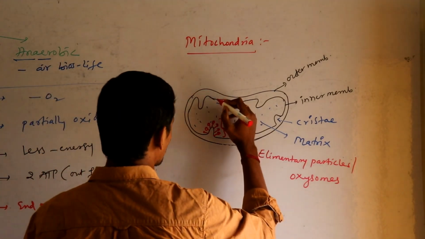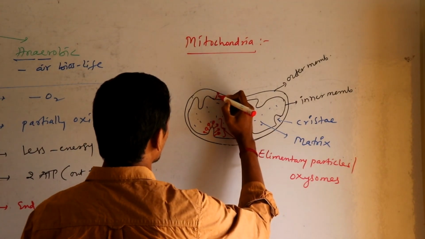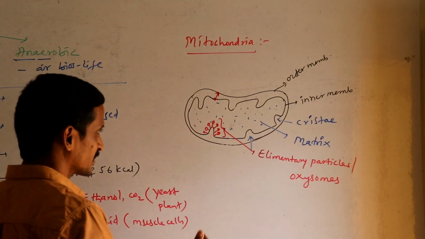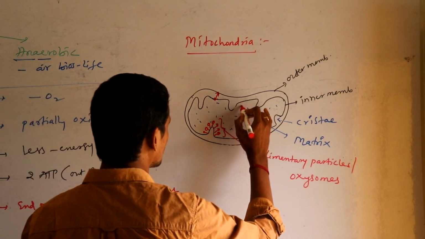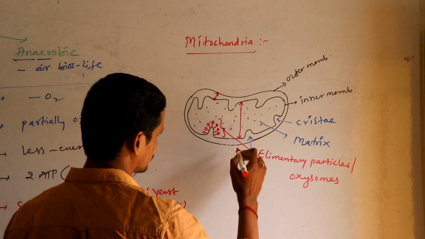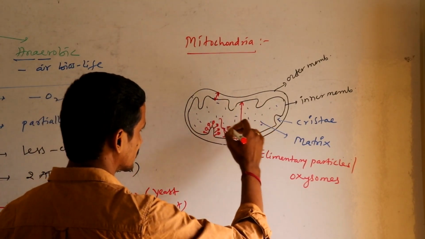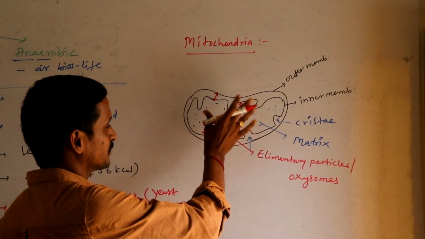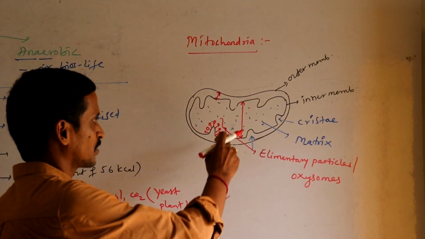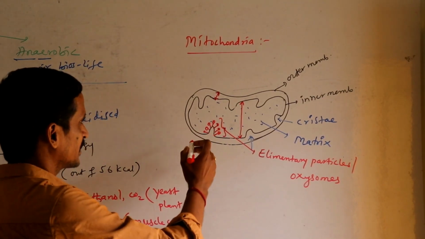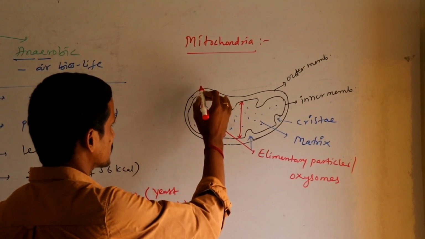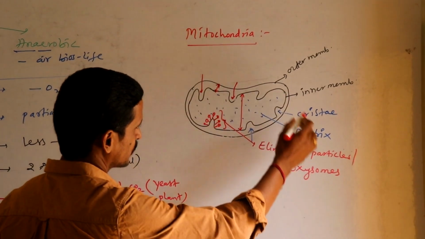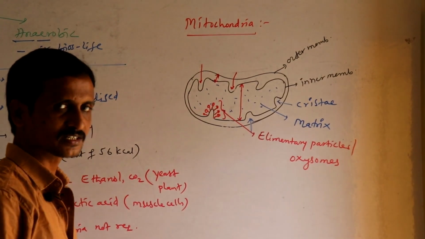The space present between outer membrane and inner membrane is called outer compartment, and the space inside the inner membrane, where matrix is located, is called inner compartment. Inner compartment is completely filled with gelatinous substance called matrix, and inner membrane possesses several inside foldings. These inside foldings together are called cristae.